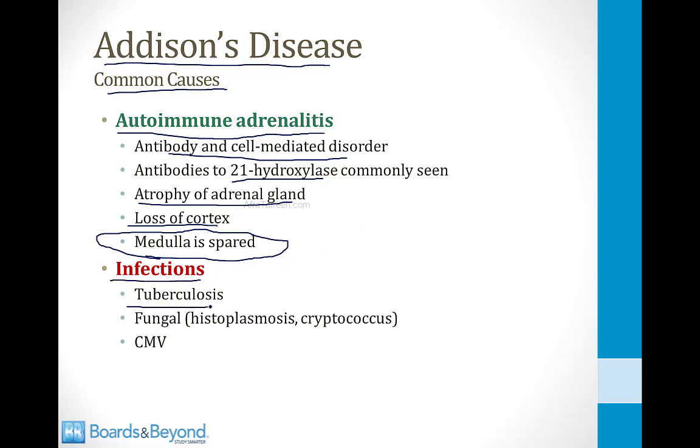So tuberculosis classically infects the adrenal glands. Certain fungi, if they become systemic, can infect the adrenal glands, including histoplasmosis and cryptococcus. And finally, there are reports of cytomegalovirus also infecting the adrenal gland and leading to primary adrenal insufficiency.